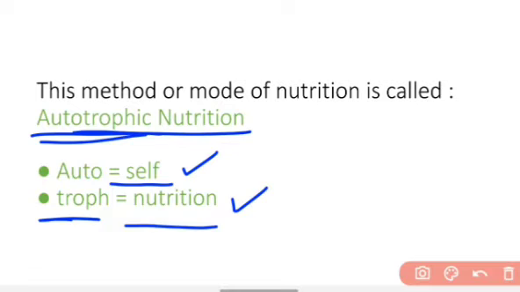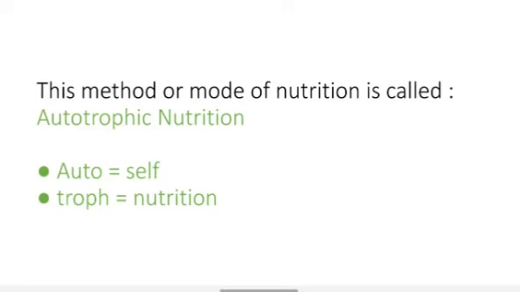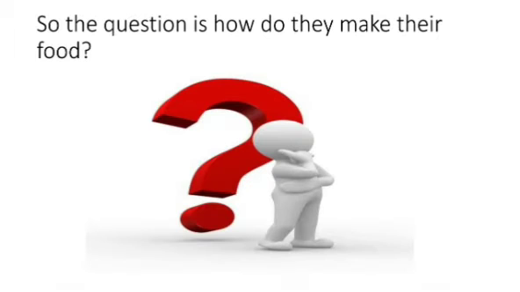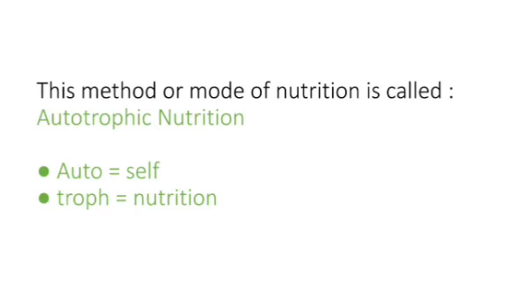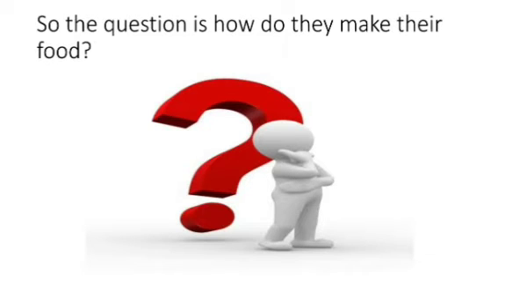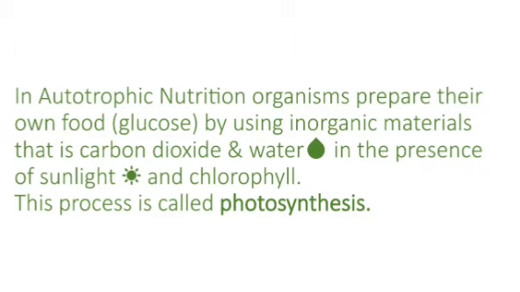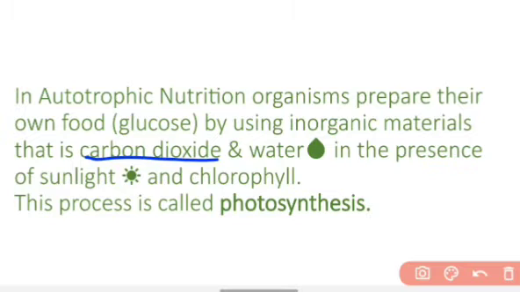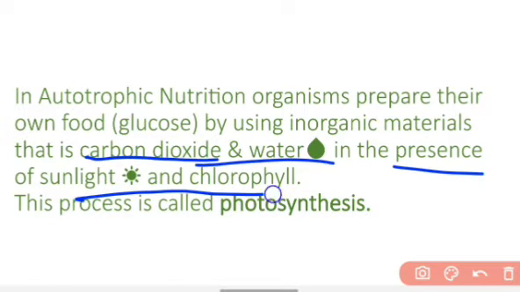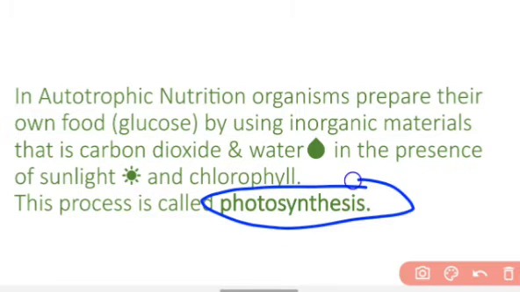It means for nutrition, the organisms are dependent on themselves, they make their food by themselves, they are not dependent on others. So the question is, how do they make their food? In autotrophic nutrition, organisms prepare their own food by using inorganic material like carbon dioxide and water in the presence of sunlight and chlorophyll. This process is called photosynthesis.